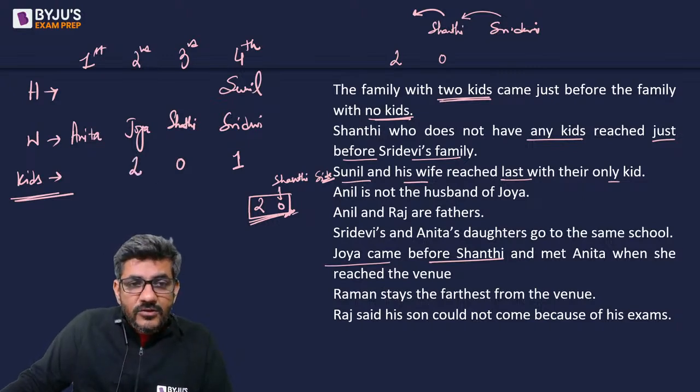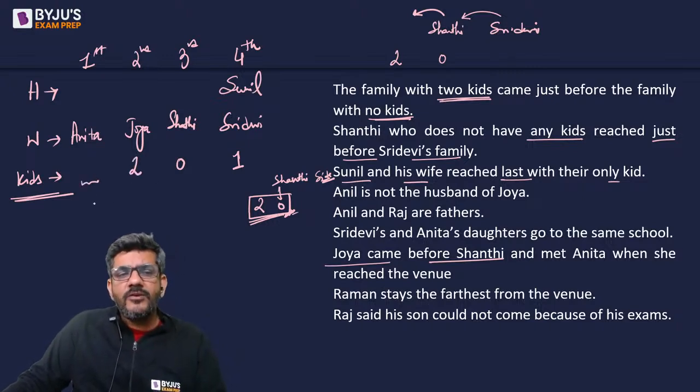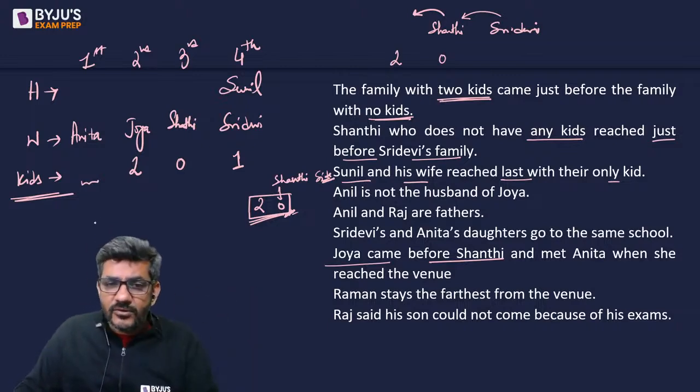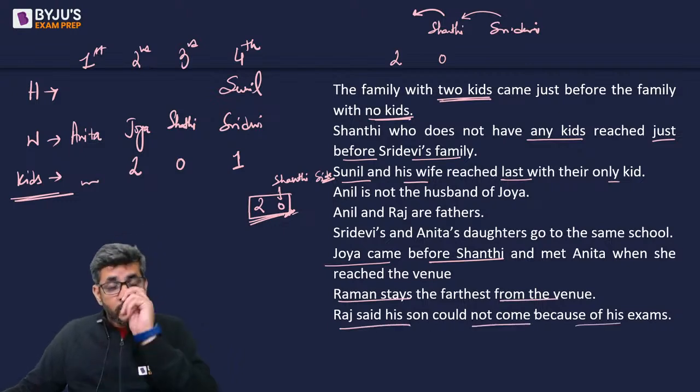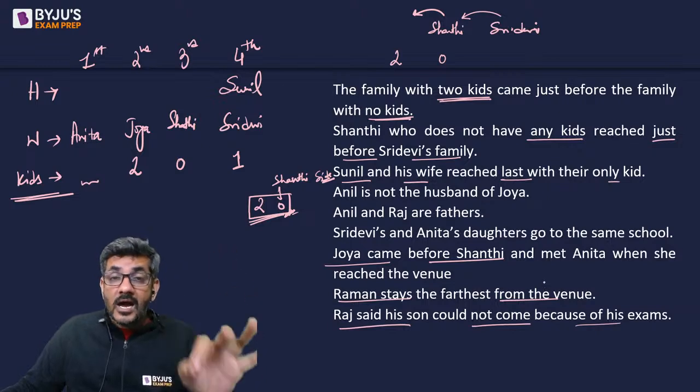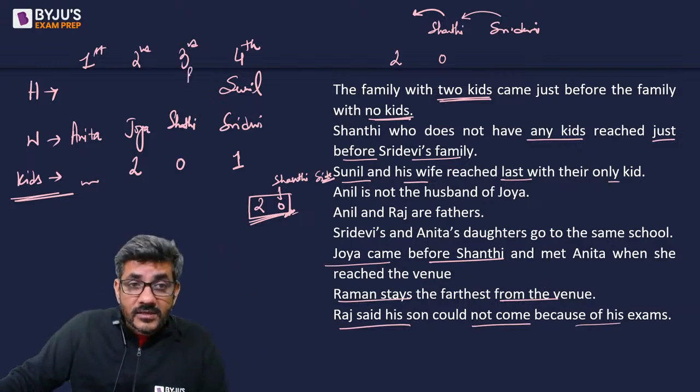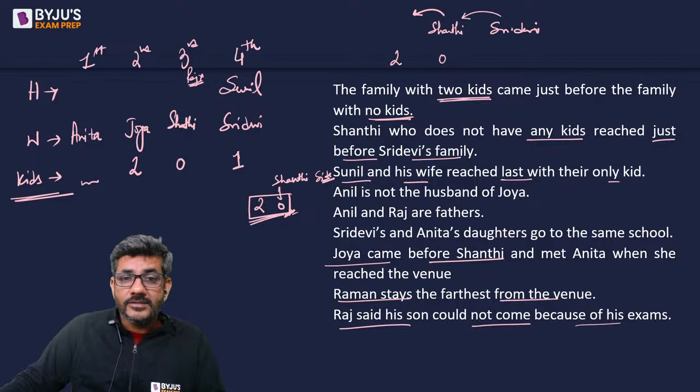Zoya is the lady with two kids. There is one more lady, and we do not know how many kids she has. Currently, we can't talk about it. So Raman stays the farthest from the venue, and Raj said his son could not come because of his exam. So that means Raj is not this person.